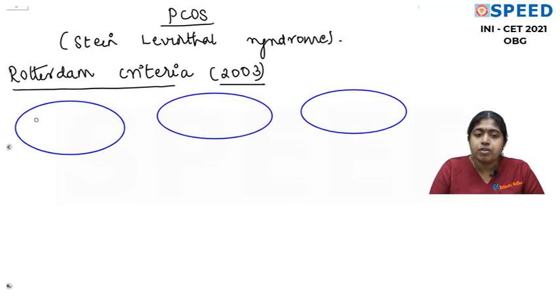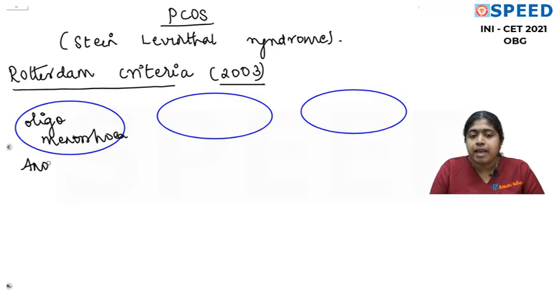The first feature is oligomenorrhea, which is irregular menstruation. Oligomenorrhea is infrequent cycles. You all know it is infrequent cycles. So what does this say? Oligomenorrhea means anovulation. Number two, features of hyperandrogenism, like the woman complains of hirsutism, or she complains of acne, or she